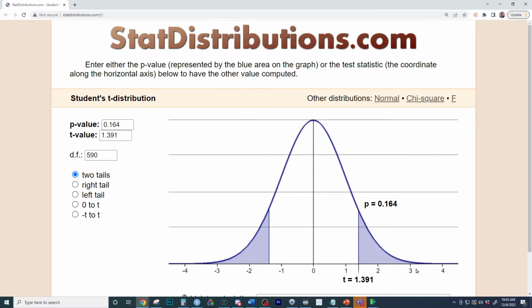Who can figure that out in the chat? P-value for the greater than test. So you're going to go right here and go greater than this mark. I'll give it a few seconds more for 10,000 points. What is the p-value for the greater than test?